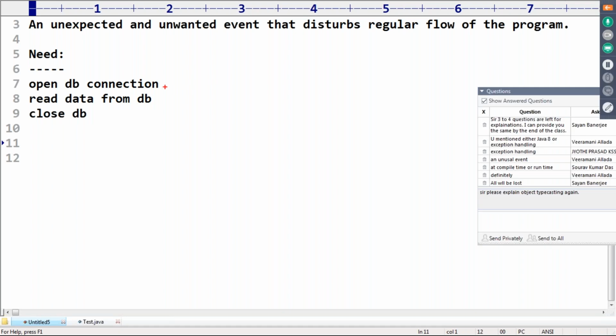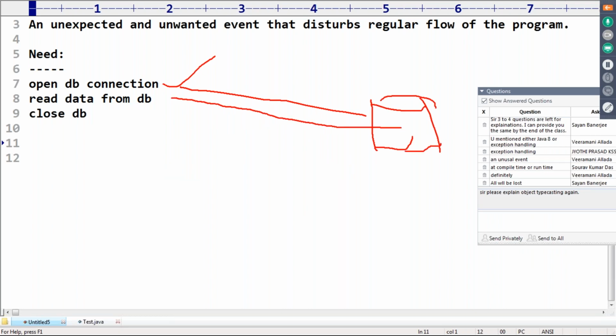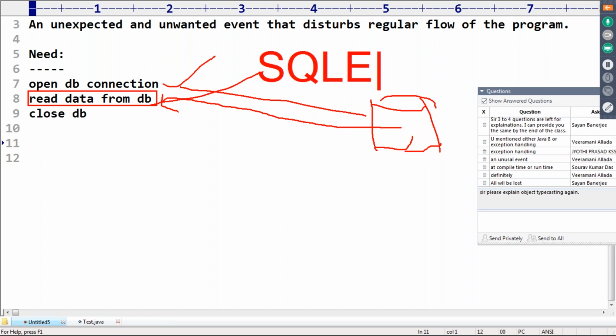Now the point here is, you open the DB connection successfully. No problem at all. While reading data, something goes wrong. Immediately, SQL exception got raised. Assume that SQL exception got raised.